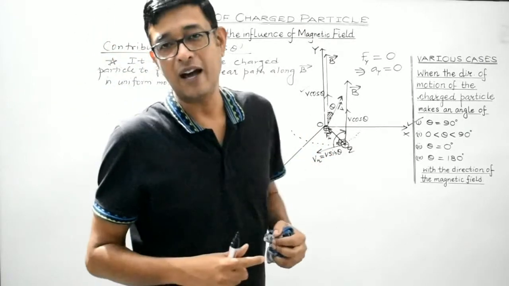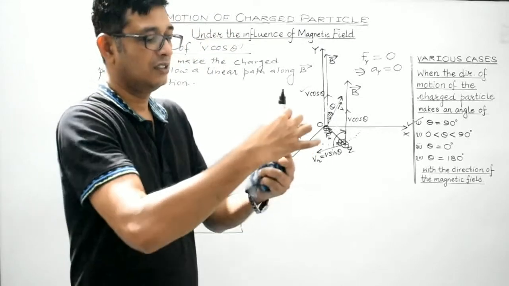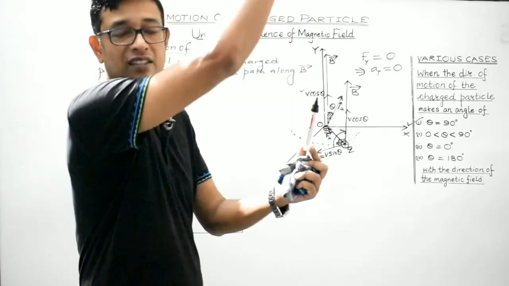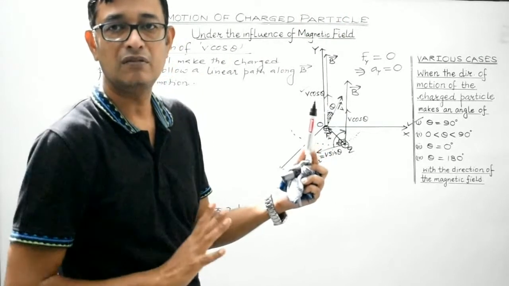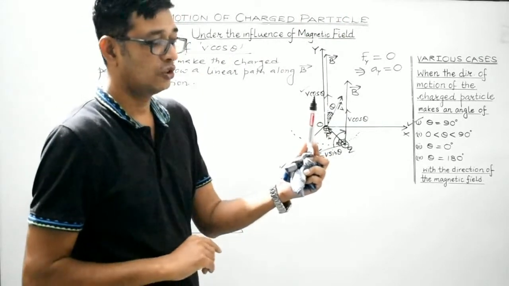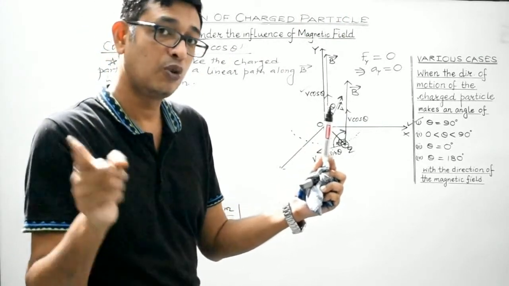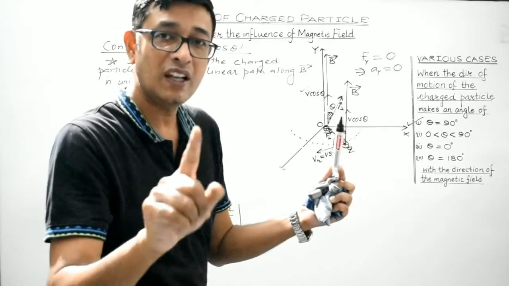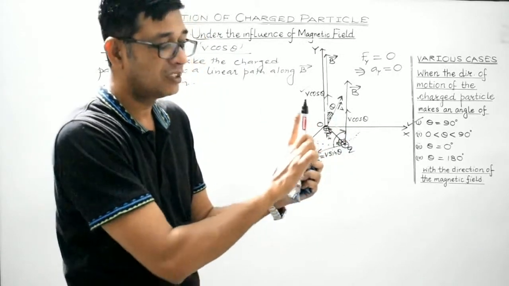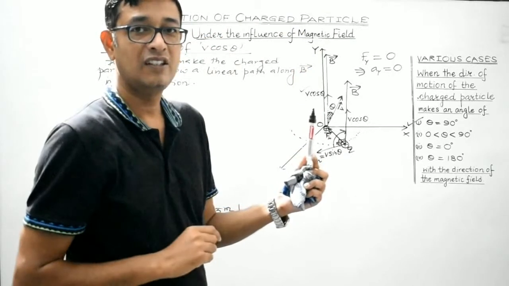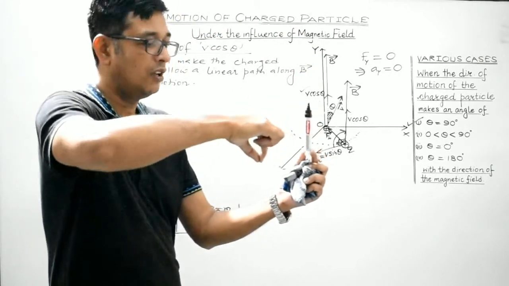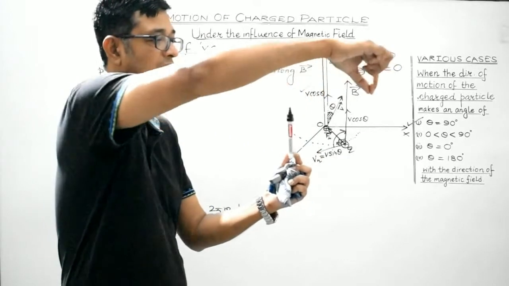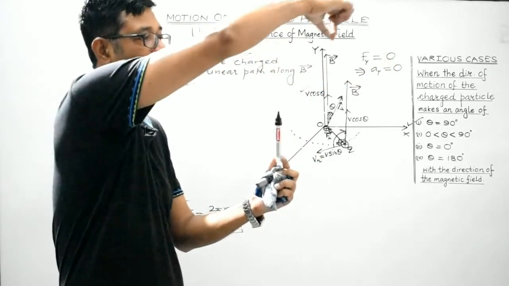So as a result, students, suppose this is the y-axis. In this direction, the magnetic field is assumed to be directed, right? The charged particle will follow both a circular path as well as move some linear distance along the direction of the magnetic field. So in order to satisfy both the conditions, the charged particle will follow a helical path like this.